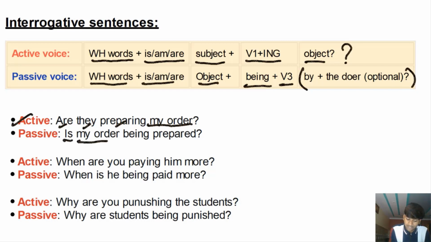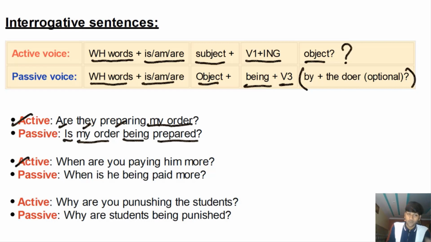Is my order being prepared? Active voice, are they doing this? Is my order being prepared? Now, who's doing that? I don't care. I don't want to know the person who's doing that. I just want to know whether my order is being prepared or not. Is my order being prepared or not? All right? Okay, next example.